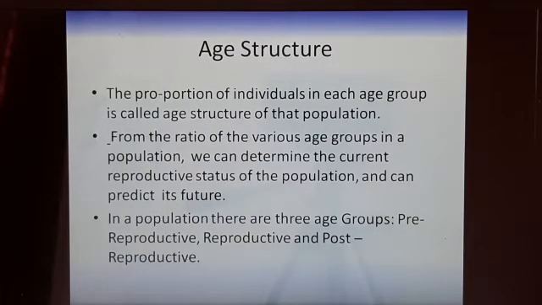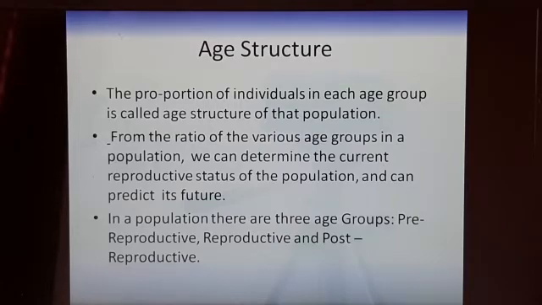Then comes the age structure. The proportion of the individuals in each age group is called the age structure of that population. So what age are the different individuals in that area? From the ratio of various age groups, we can determine the current reproductive status of the population, and we can predict its future.